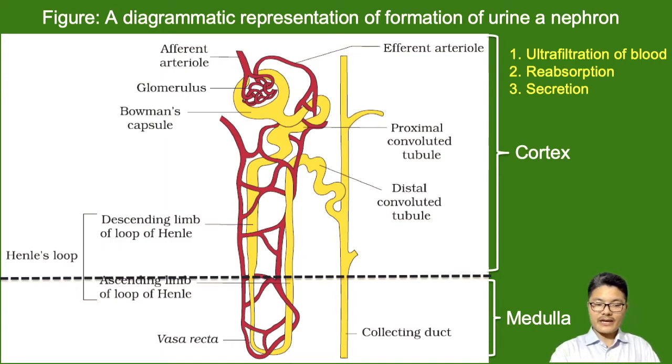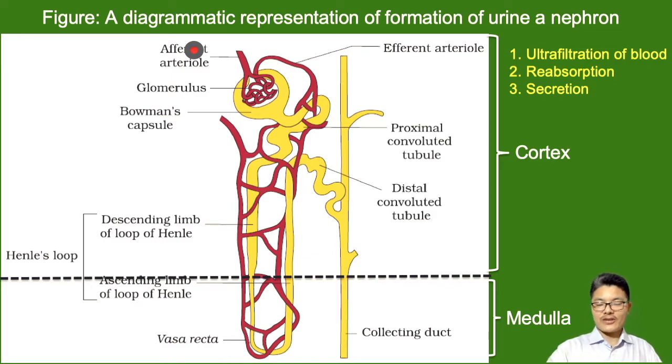Reabsorption is mainly done by the loop of Henle. And finally, secretion of urine occurs, and it is done after collecting the urine by the collecting duct and sending it to the pelvis. So the three main steps of formation of urine are ultrafiltration of blood, reabsorption by the loop of Henle, and secretion.